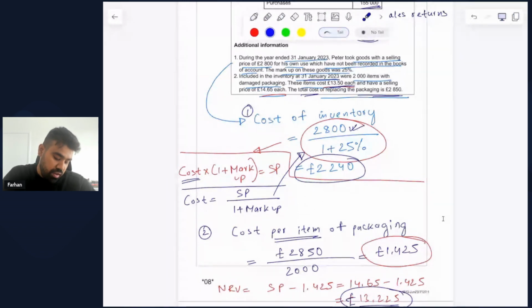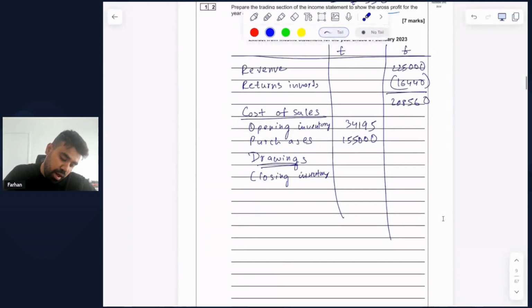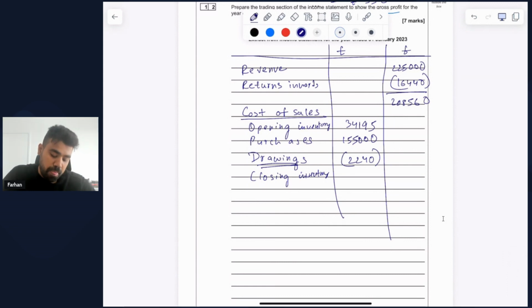And if you want to find the cost, then you just simply use algebra. So you divide the selling price with 1 plus markup, which is what we have done here. The selling price was 2,800, and 1 plus markup means divided by 1 plus 25%, and that gave us a cost of inventory of 2,240 pounds. So that is the amount of drawings. So 2,240. We're going to keep it in brackets to reflect a reduction in this case.